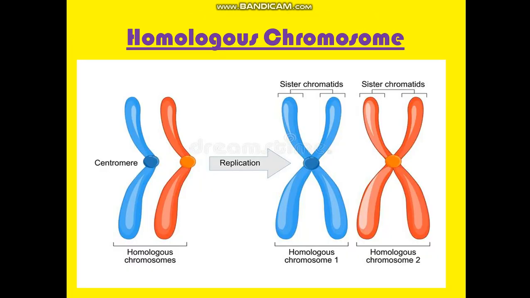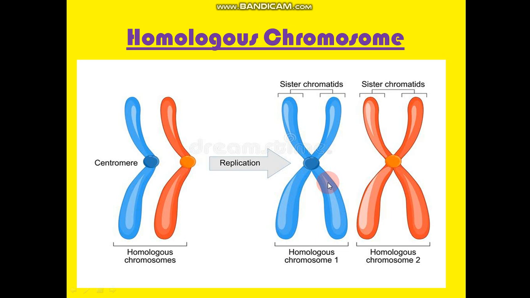Clear? One concept I want you to understand is about the homologous chromosome. This is a non-duplicated, non-replicated chromosome, a single homologous set. When they replicate, they produce sister chromatids, each a copy of itself, joined at the centromere. The replicated form has identical sister chromatids.